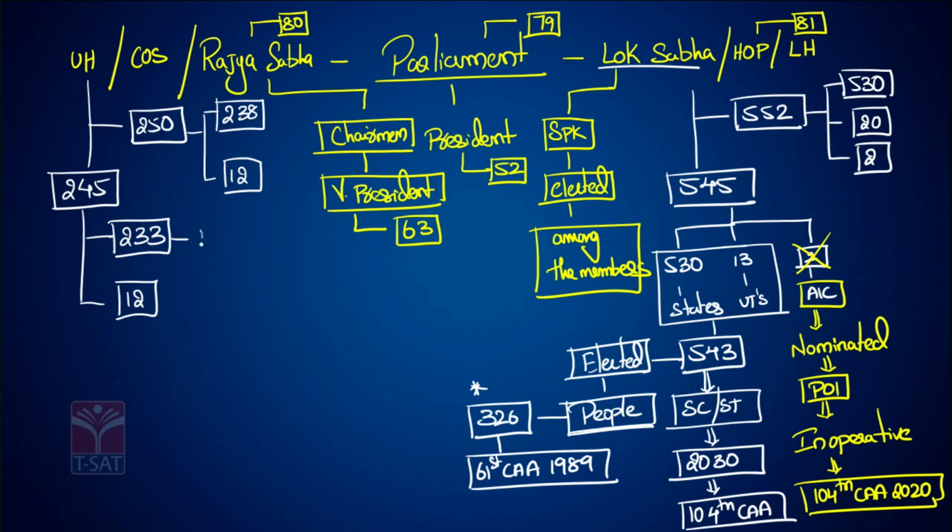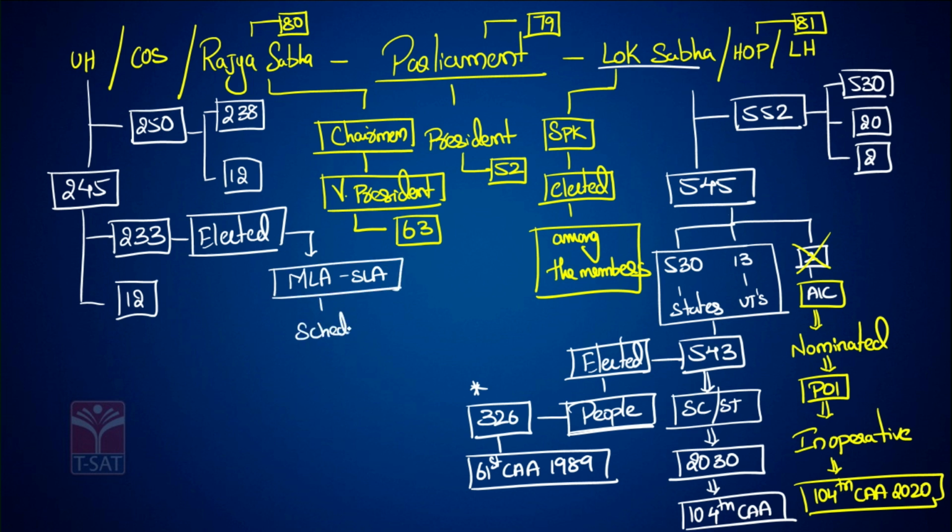They are elected. Who elects the Rajya Sabha members? They are elected by the MLAs of the State Legislative Assembly following Schedule 4 of the Constitution.